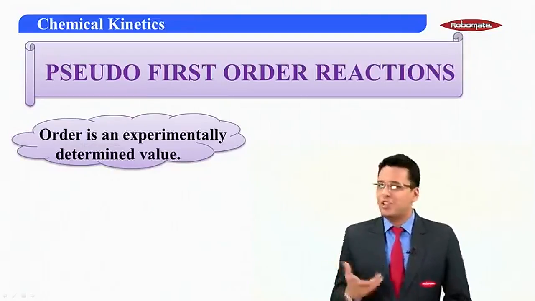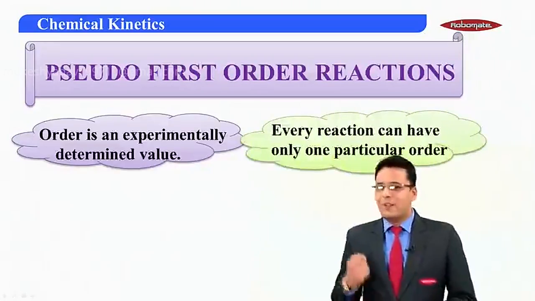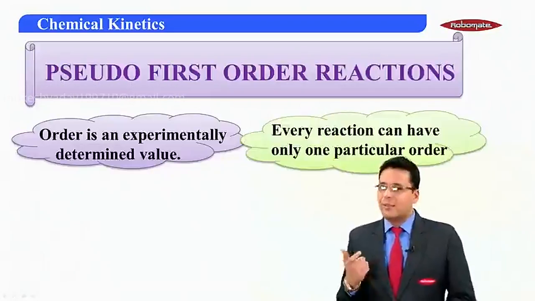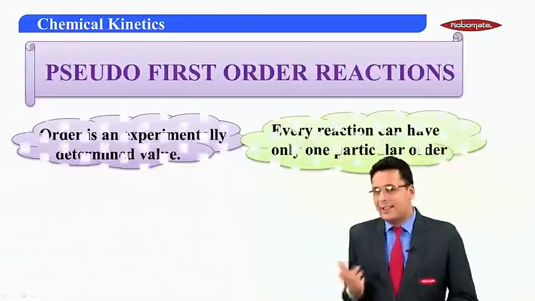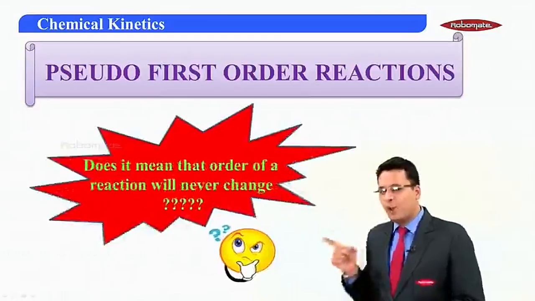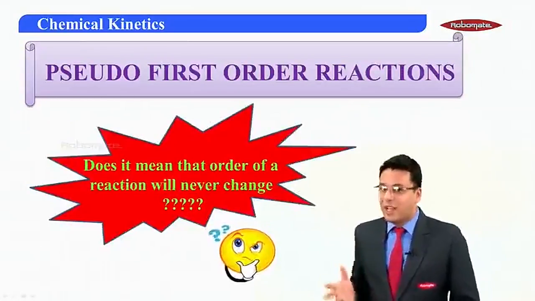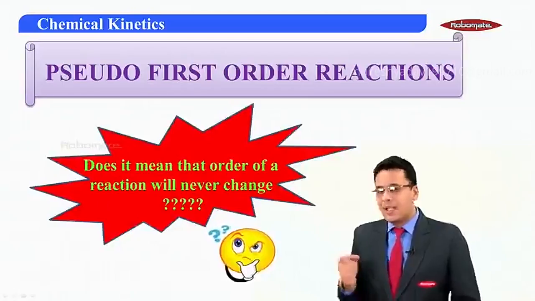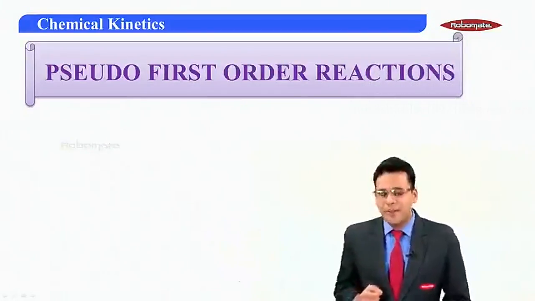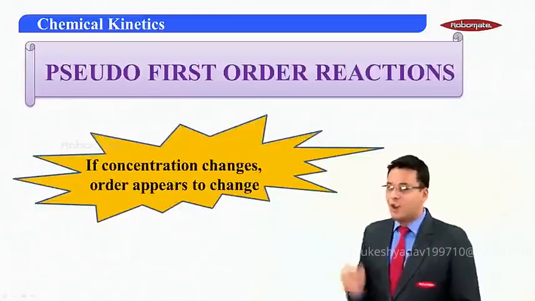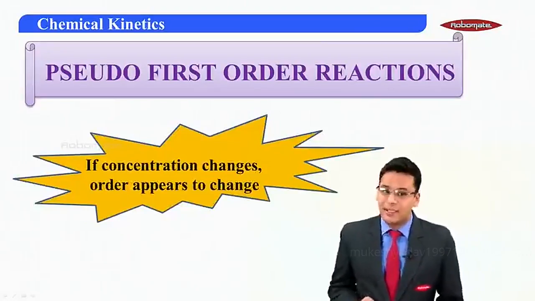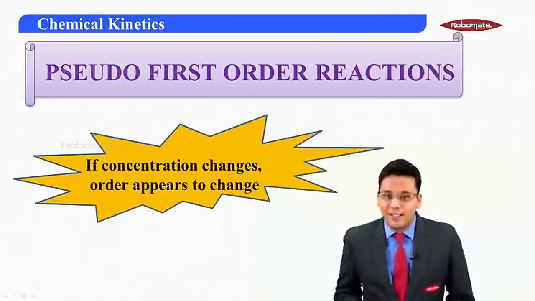Now my question to you is, if every reaction has one particular value of order, does it mean that the order of a reaction will never change? The answer to that question is that the order appears to change if the concentration of the reactants changes drastically.